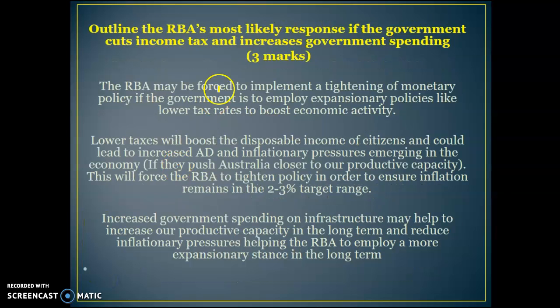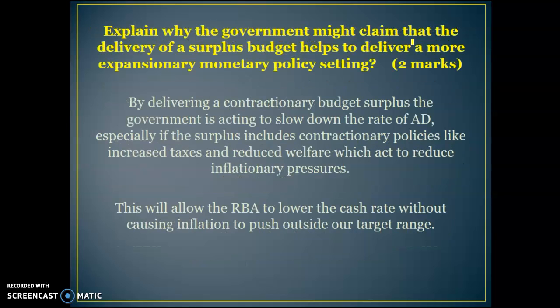Okay, so another one: outline the RBA's most likely response if the government cuts income taxes and increases government spending. Again, you've got to think, what does this do to inflation? The RBA may be forced to implement a tightening of monetary policy if the government is going to implement more expansionary policies. Lower taxes are going to boost disposable incomes and could lead to increased aggregate demand and inflationary pressures, potentially pushing us outside this 2 to 3% target range. And increased government spending on infrastructure may help to boost our productive capacity in the long term and reduce inflationary pressures, but in the short term it may increase aggregate demand. So the RBA may have to respond by tightening monetary policy.